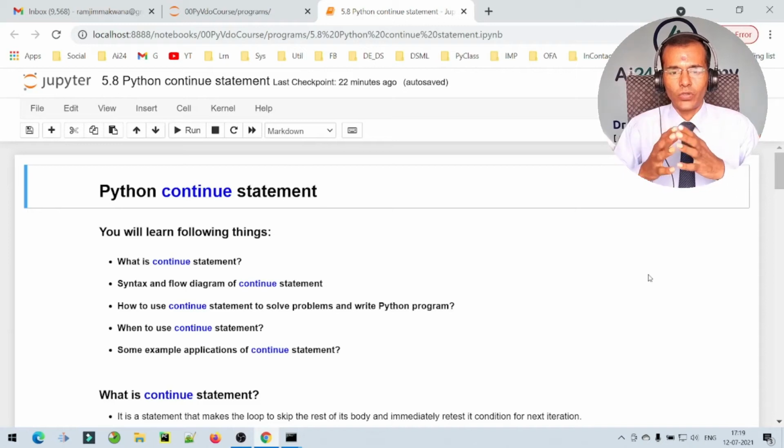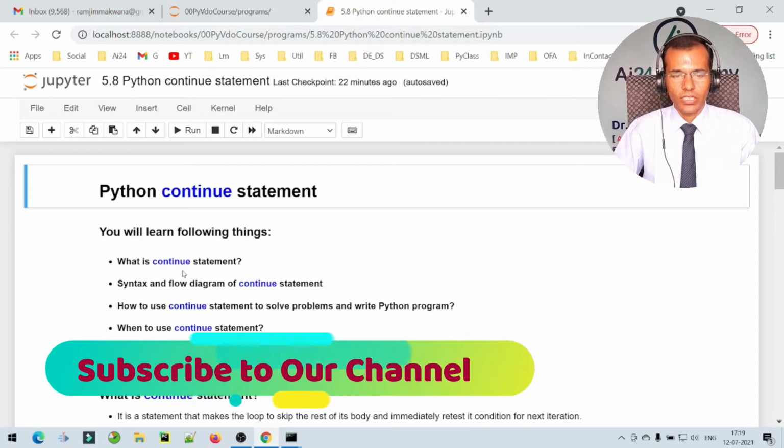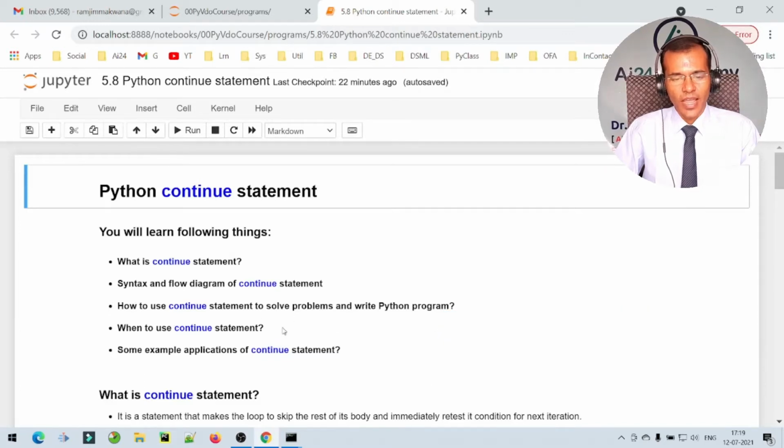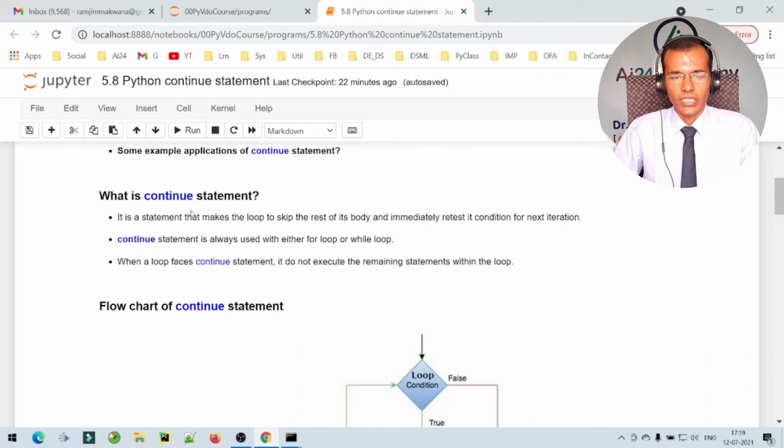Welcome to this video on Python continue statement. In this subsection, you will learn what is continue statement, syntax and flow diagram of continue statement, how to use continue statement to solve problems and write Python programs, and when to use continue statement and some example applications of continue statements. Let us start with what is continue statement.